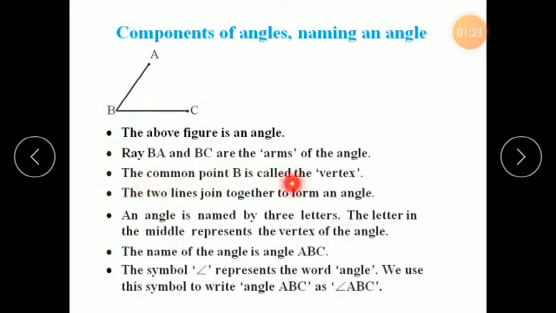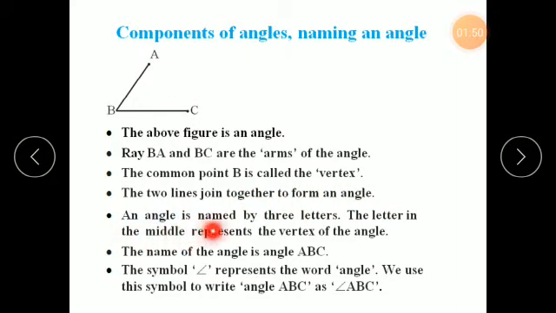The common point B is called the vertex. This is the common point which lies on both the arms AB and BC. So this is the common point and it is called the vertex of an angle. The two lines join together to form an angle. We already know when two lines meet at a point, it is called an angle. So the lines need to join somewhere, then only we can get an angle.